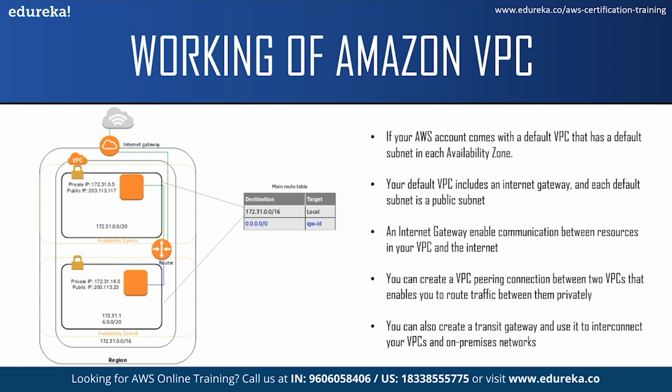Now, how can you connect your VPC to another VPC or to your on-premises network? For this, you can create a VPC peering connection between the two VPCs that enables you to route traffic between them privately. Instances in either VPC can communicate with each other as if they were in the same network. You can also create a transit gateway and use it as an interconnection between your VPC and your on-premises network. The transit gateway acts as a regional virtual router for traffic flowing between its attachments, which could include VPCs, VPN connections, AWS Direct Connect gateways, and transit gateway peering connections.